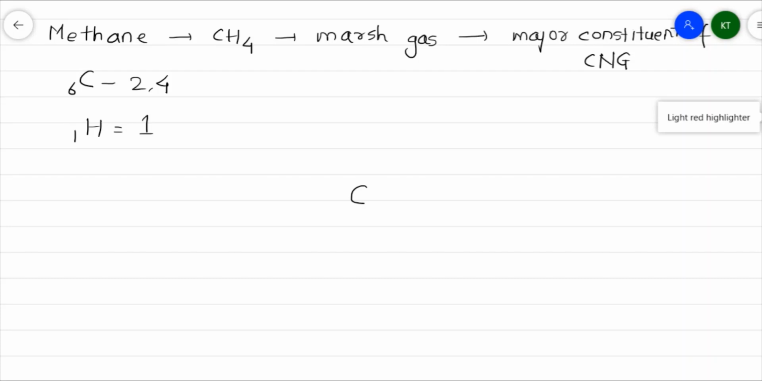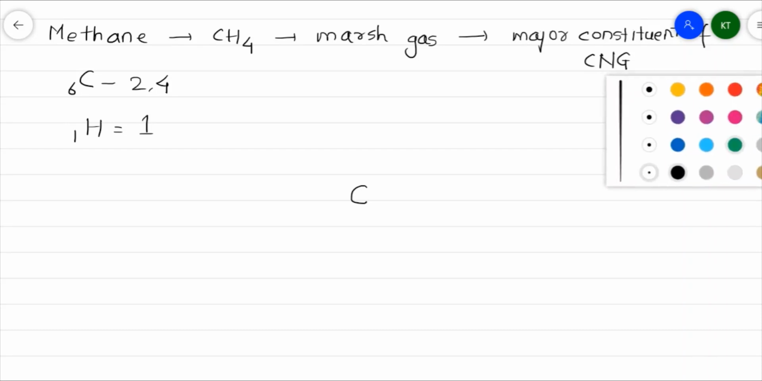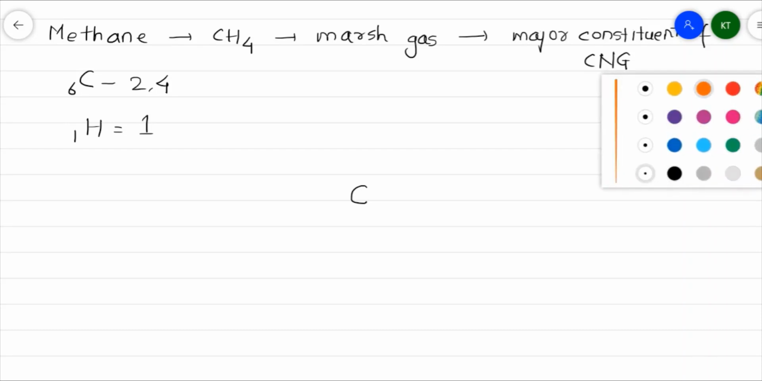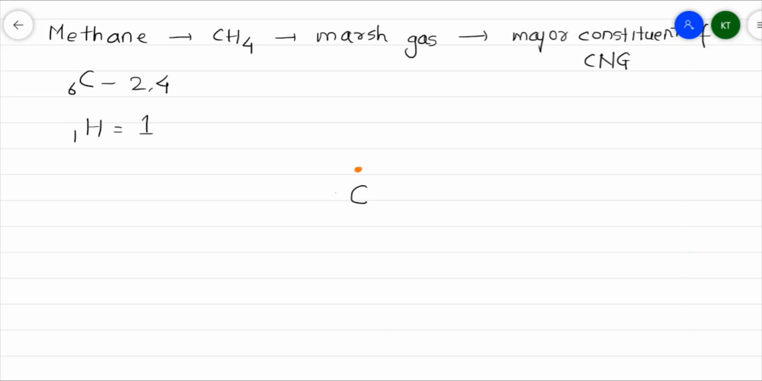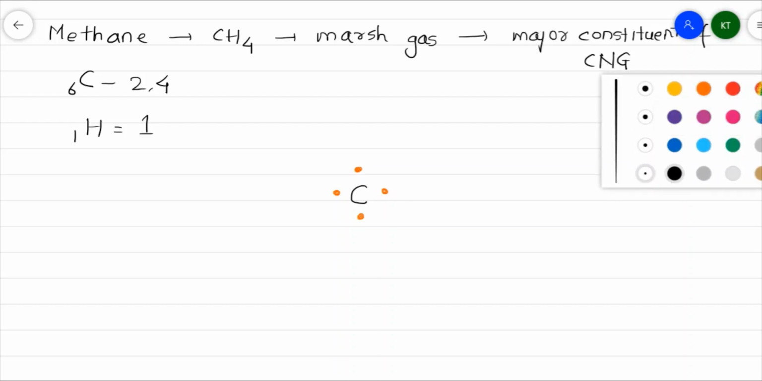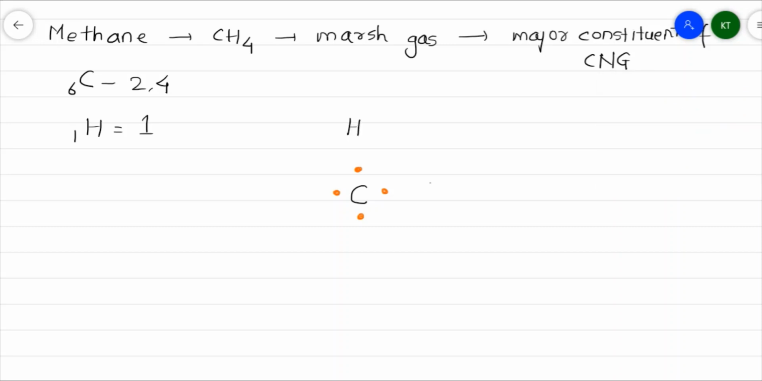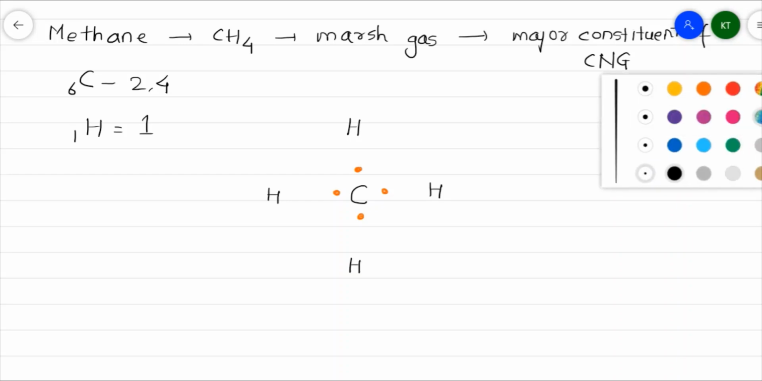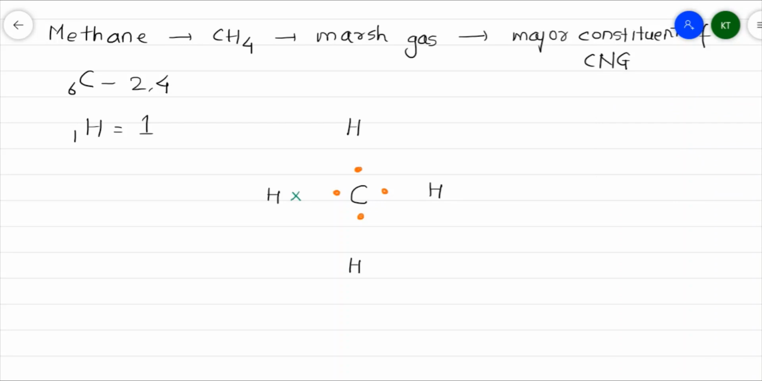Let me show the electronic configuration. Carbon has 4 electrons in its outermost shell. I'm representing those 4 electrons with 4 orange dots here. So these 4 indicate the electrons of carbon. Then I have 4 hydrogen atoms here: 1 hydrogen here, 1 here, 1 here, and 1 here. Each hydrogen possesses 1 electron. Let me draw with a green color, showing with a cross. Each hydrogen has 1 electron.